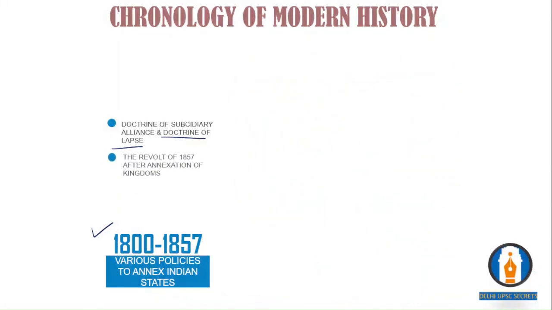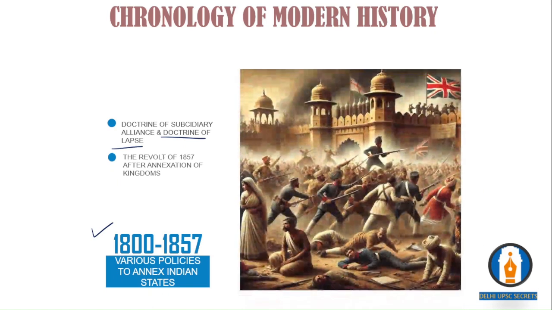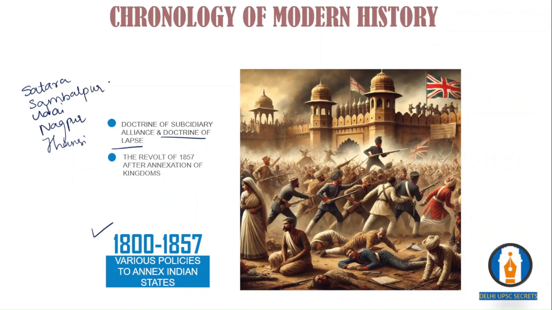And later, the revolt of 1857 happened with the annexation of kingdoms like Satara, and then Sambalpur, and then Udaipur, and then Nagpur, and then Jhansi. So all these particular kingdoms were annexed under the doctrine of lapse. And all these people started showing revolt.